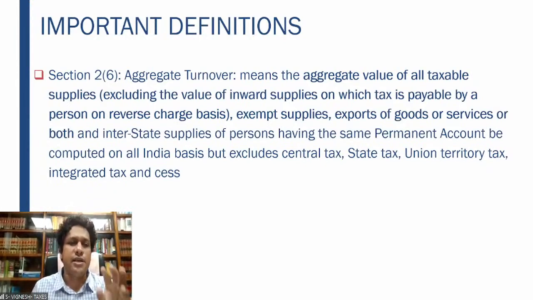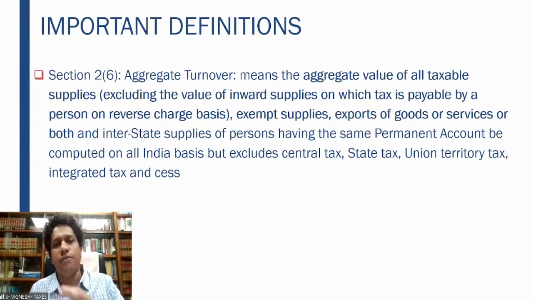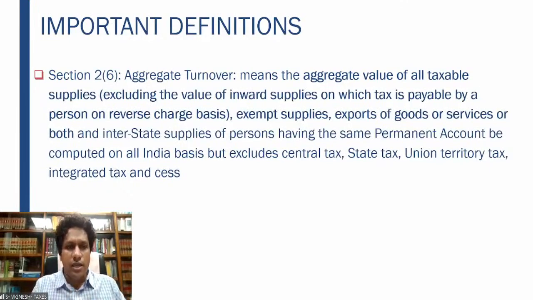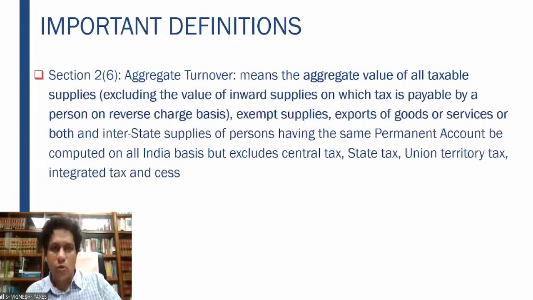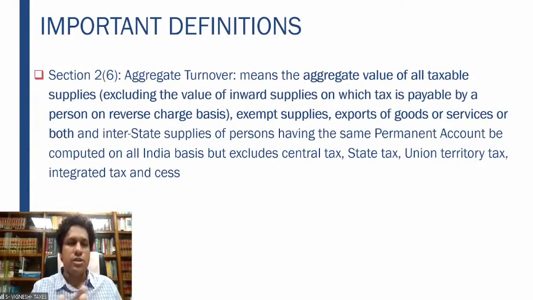That is why it says excluding the value of inward supplies on which tax is payable by a person on reverse charge basis. On that, the person is paying on the reverse charge basis. That amount will not come in the aggregate turnover. That is the exclusion he has given. So 2(6) is the aggregate turnover, which covers all these aspects.